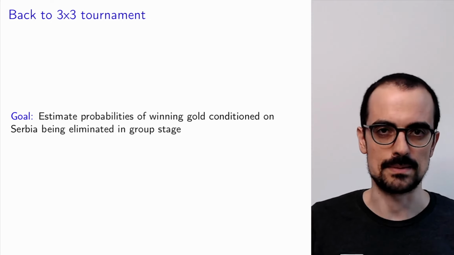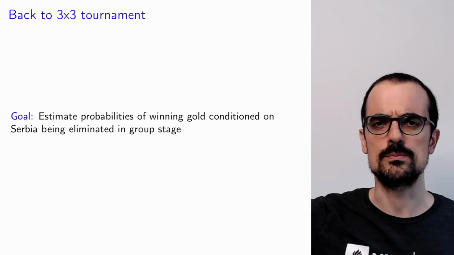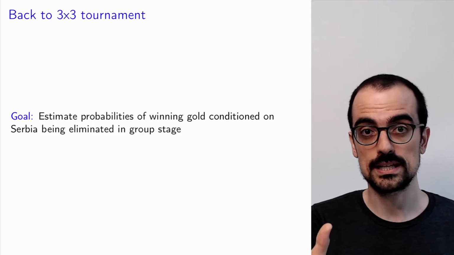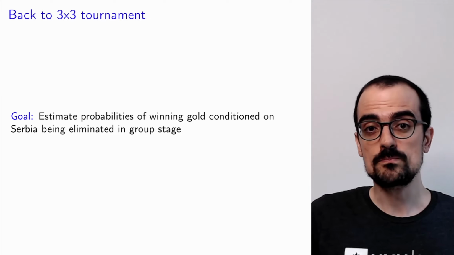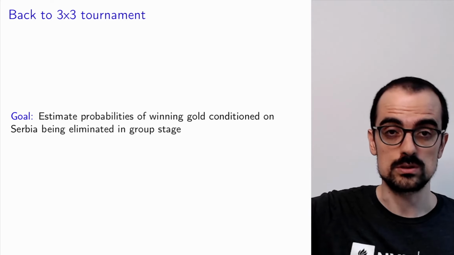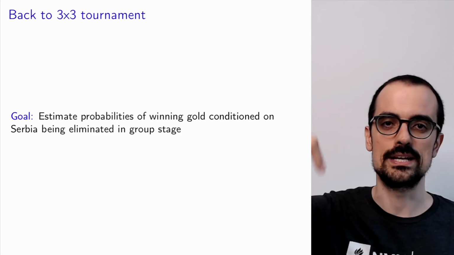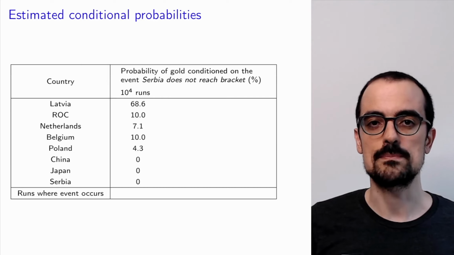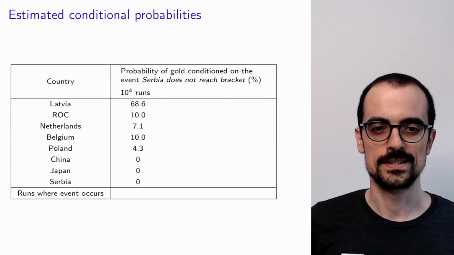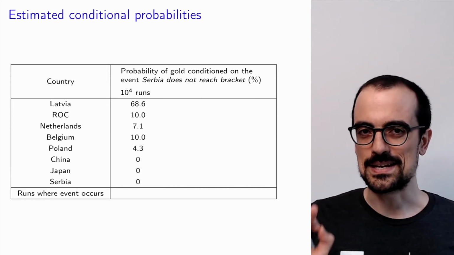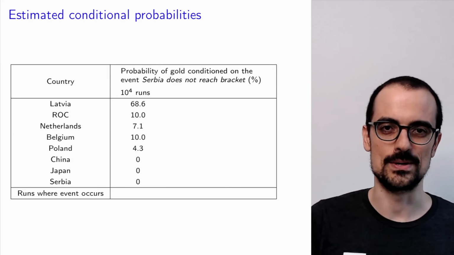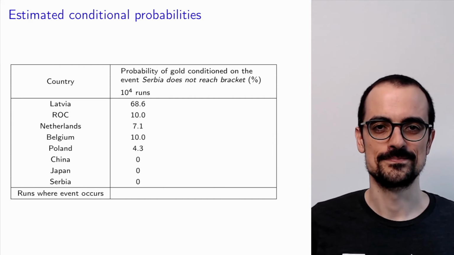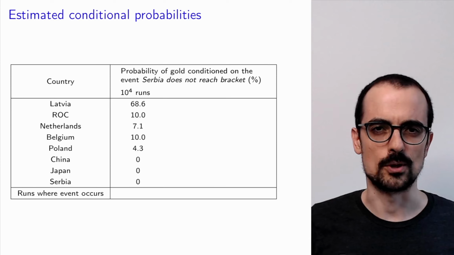We can, right? We just apply Monte Carlo simulations. We do a lot of simulations. We only keep those in which Serbia gets eliminated in the group stage. And then we see out of those in how many cases did Latvia win, in how many cases did the Netherlands win, and so on. Okay, and this is what happens if we do this with 10,000 runs. Okay, so there is something seriously wrong with this procedure. And I want you to pause the video and think a little bit about it. Okay, so what could be the problem?